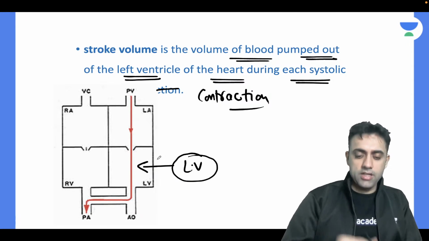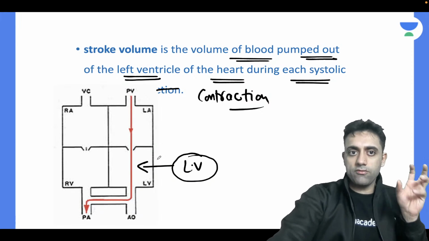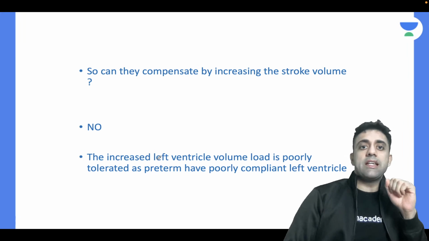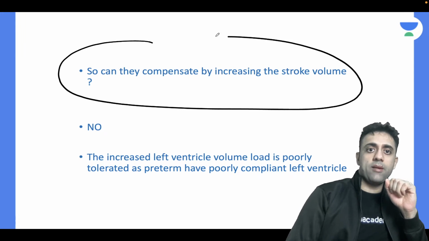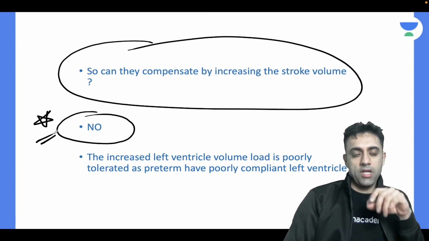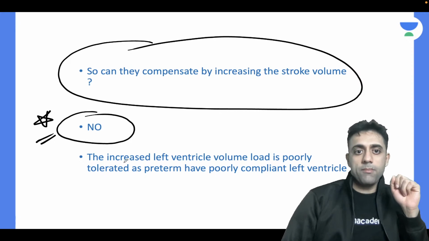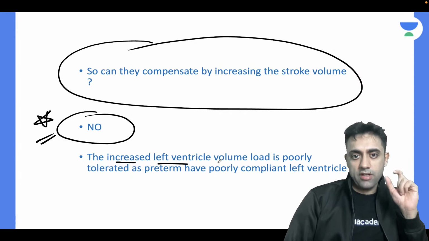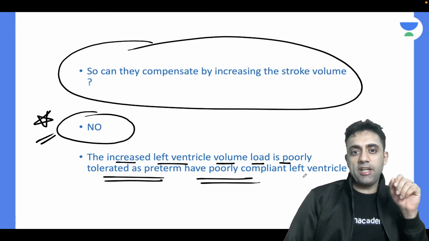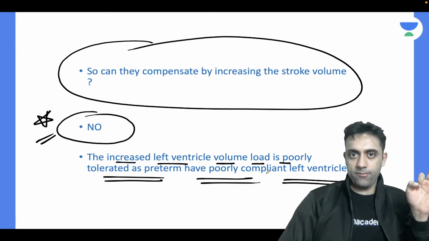Yes, okay. That is the definition of stroke volume: volume of blood pumped out from the left ventricle during each contraction, right? So now the question is, can my body compensate by increasing the stroke volume? The answer is no. In the ductal steal phenomenon, there is no increase in stroke volume. Why? Because the increased left ventricular volume load is poorly tolerated, as a preterm has a poorly compliant left ventricle.